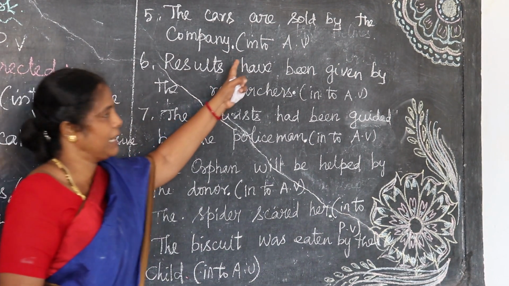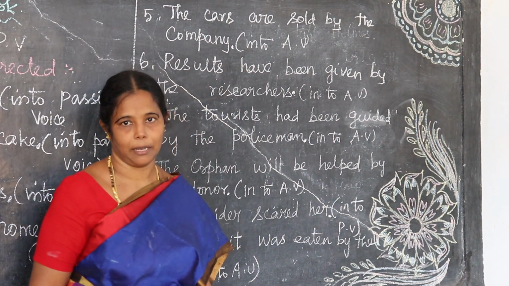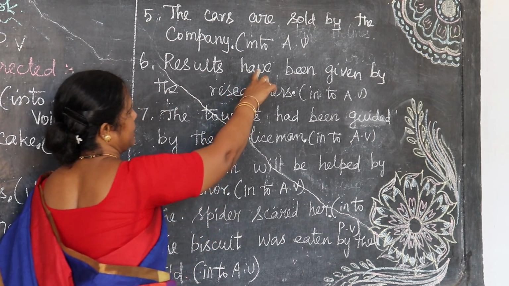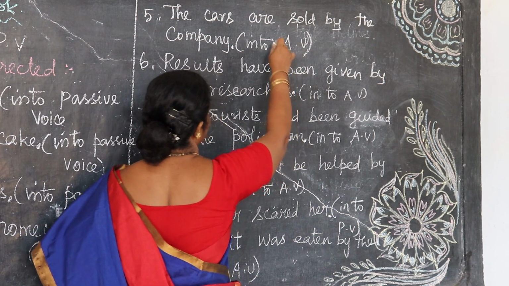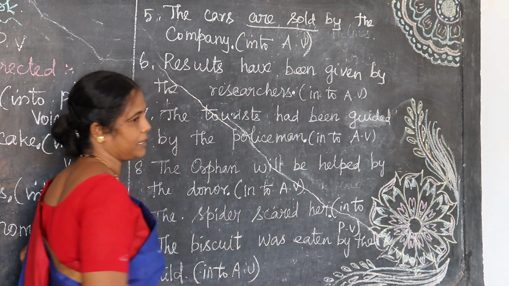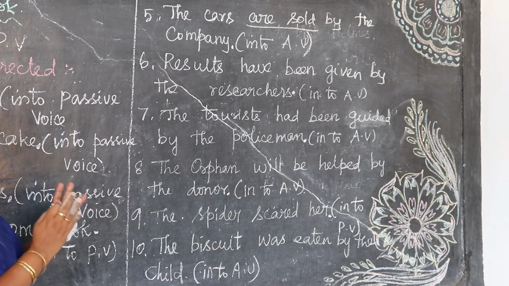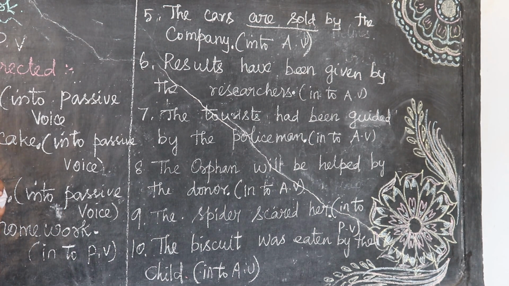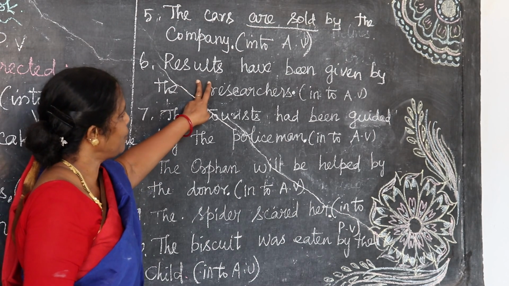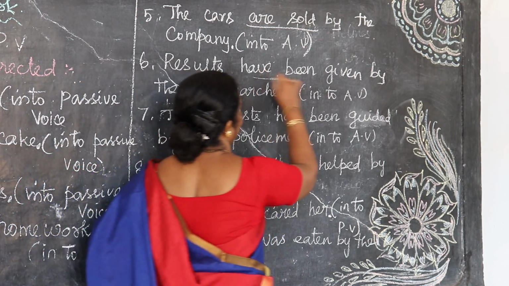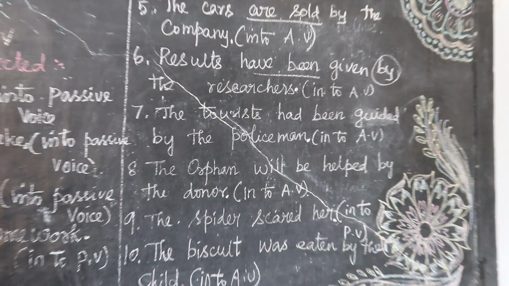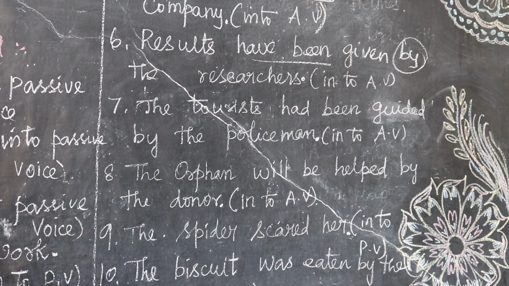The sentence is in the form of passive voice, so you should change into active voice. It's given in the bracket: into active voice. Are sold, are plus third column. So what word comes in the active voice? You should keep it in your mind. In the rules formation, results have been given by. From the word "by" itself you can have an idea that sentences in the form of passive voice you should change into active voice.